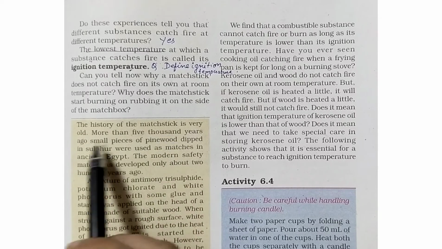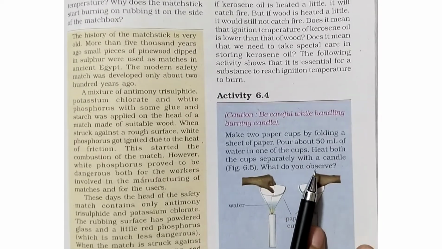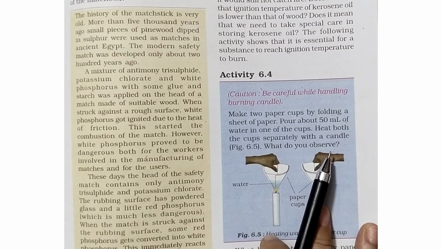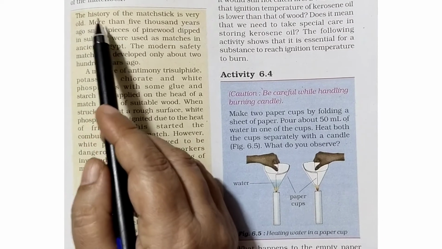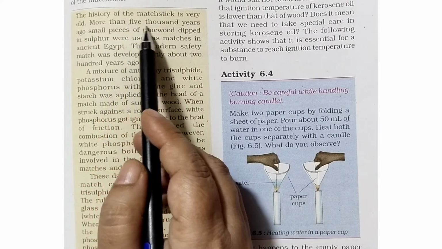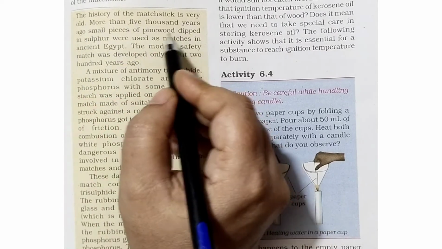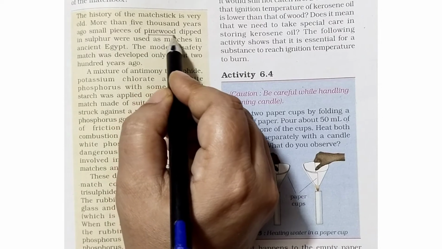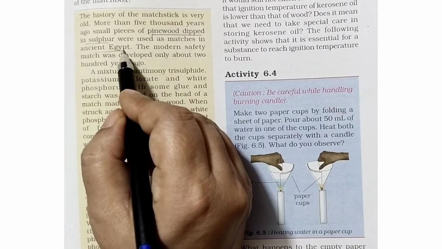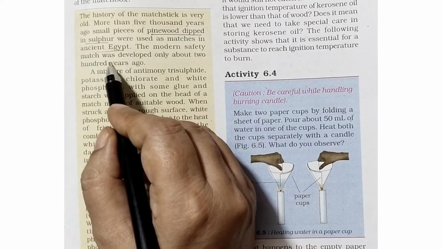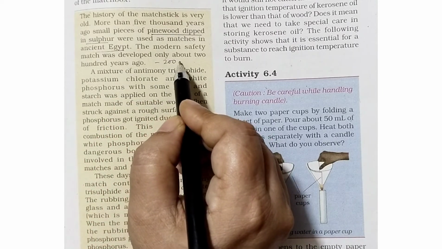The history of the matchstick is very old. In this yellow colored box, the history of the matchstick is given. Let's start the story. More than 5,000 years ago, small pieces of pine wood dipped in sulfur were used as matches. So what is the structure of the matchstick? Pine wood dipped in sulfur. They were used as matches in ancient Egypt. Now, the modern safety match was developed only about 200 years ago. What is the age of the modern match?